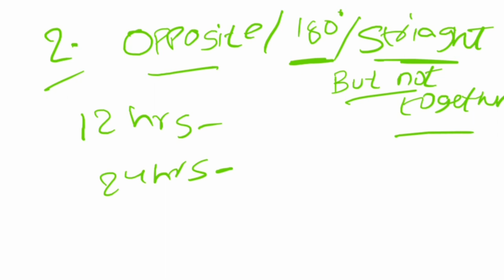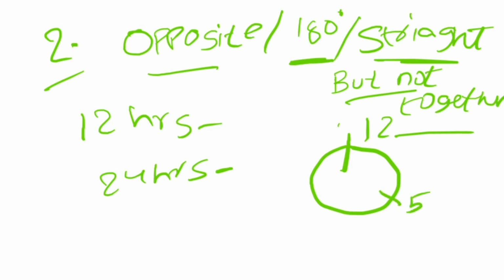There is a clear explanation for this also. When the minute hand is at 12 and the hour hand is at 5, for example, I'm drawing diagrammatically for your convenience. This is a clock, this is 12 and 5 is like this.